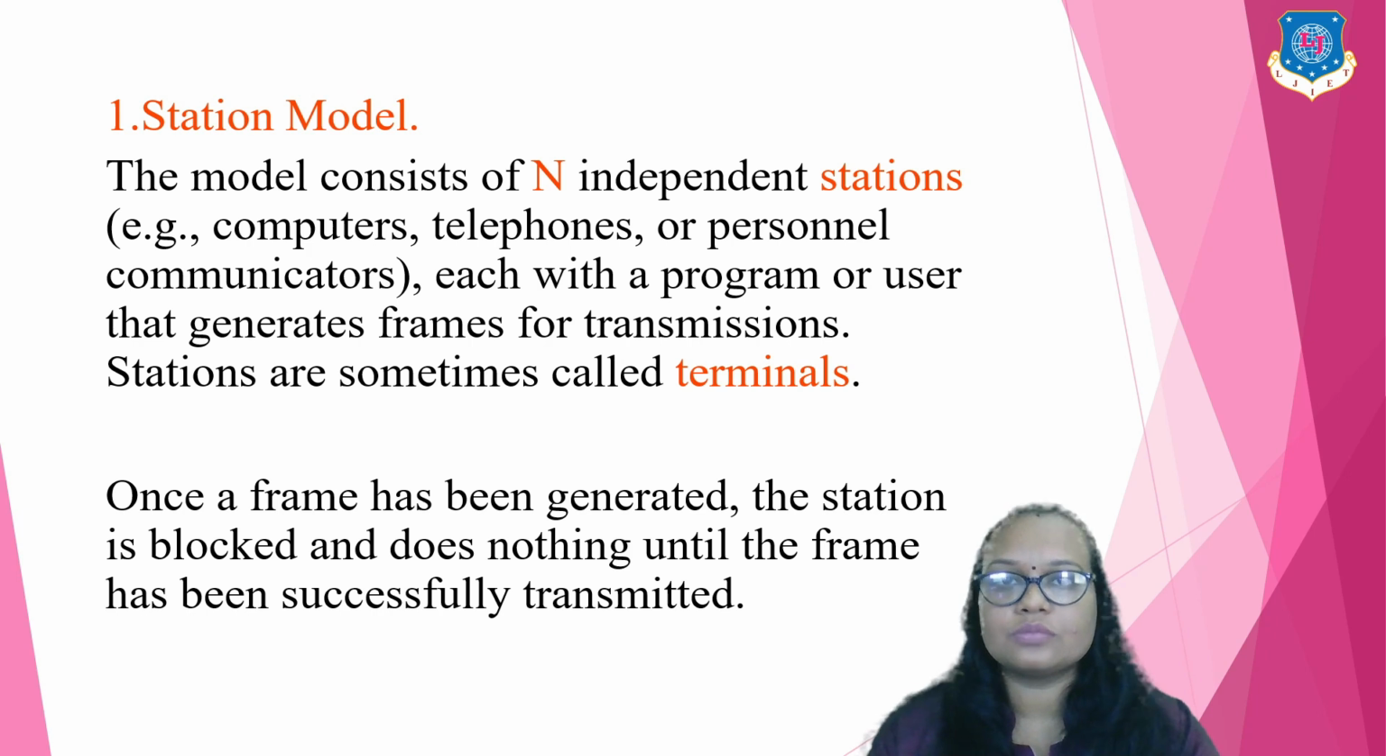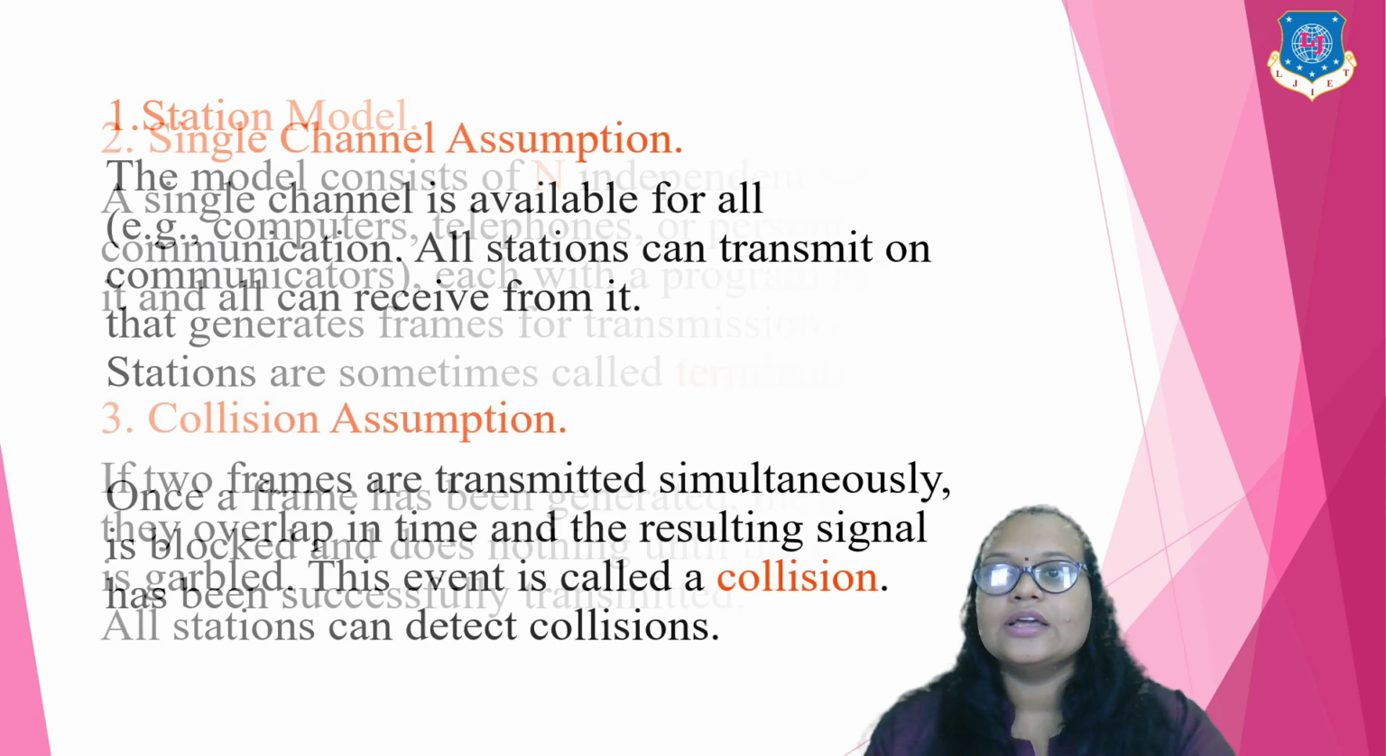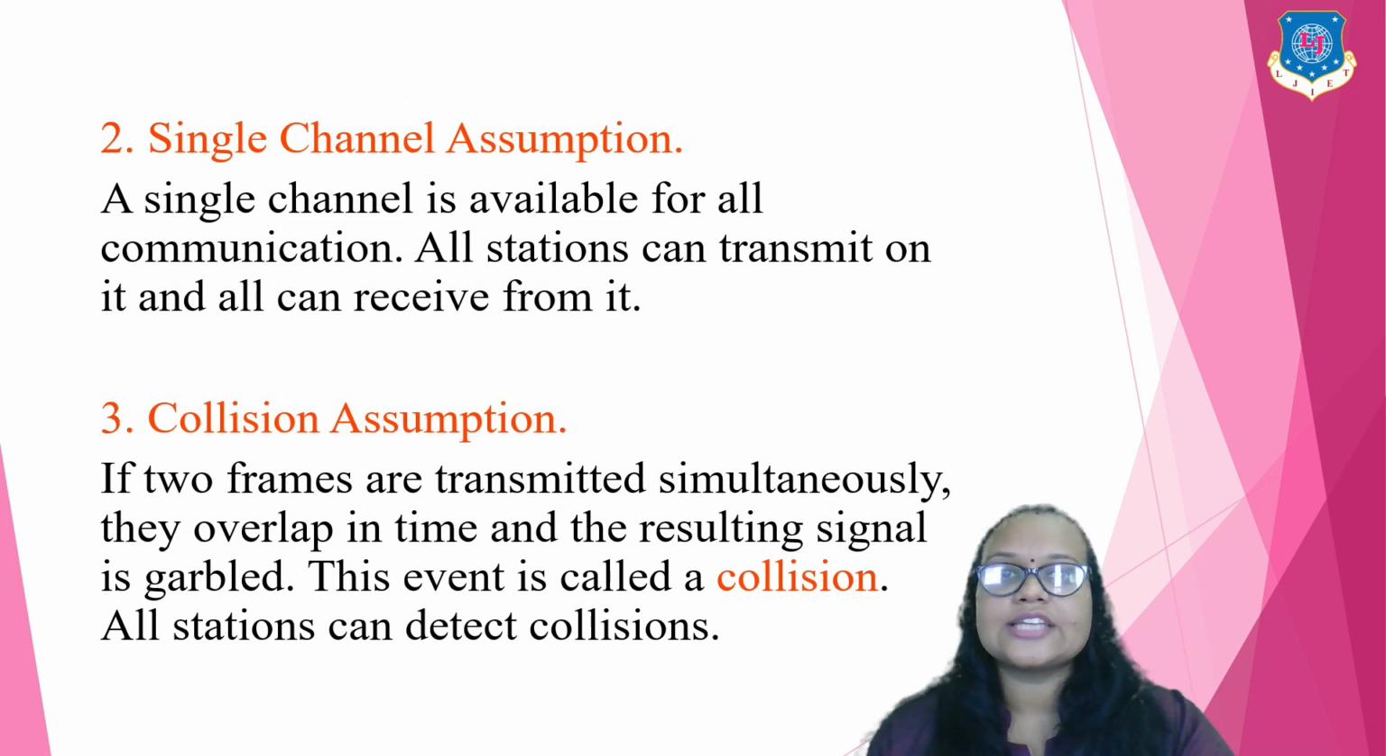There are some terms discussed in dynamic channel allocation. First term, the station model. What is the station model? This model consists of N independent stations, for example computers, telephones, or personal communication devices. These are the different networks we can form, right? Each with a program or a user can generate frames, which are called terminals. Once a frame has been generated, the station is blocked and does nothing until the frame has been successfully transmitted.